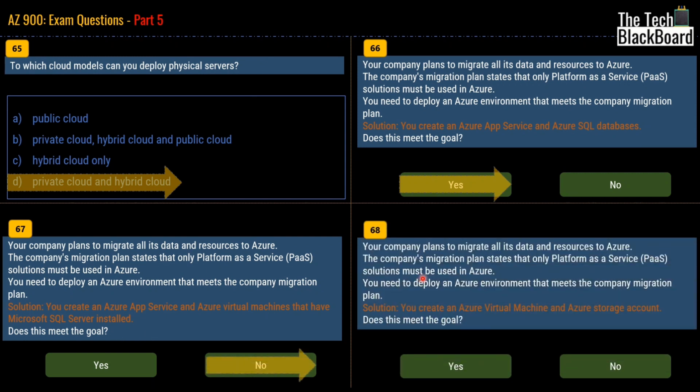Moving on with our question number 68. Your company plans to migrate all its data and resources to Azure. Now, I will not read the question again because it's similar to 66 and 67. Let's jump to the solution directly. It says that you create an Azure virtual machine and an Azure storage account. Again, Azure Virtual Machine is always equal to infrastructure as a service. Thus, the combination of both does not make a PaaS. So, the answer for this question is a no as well.